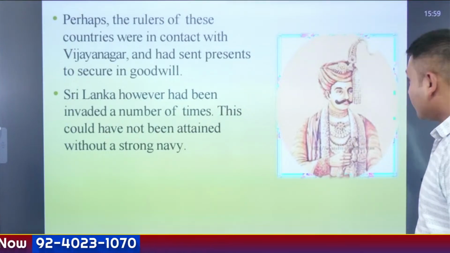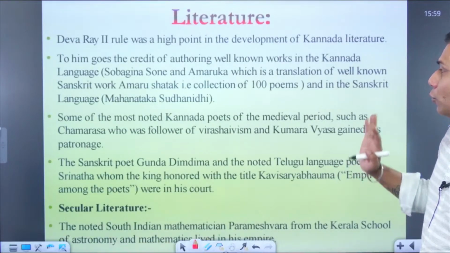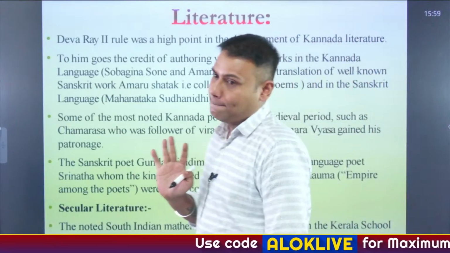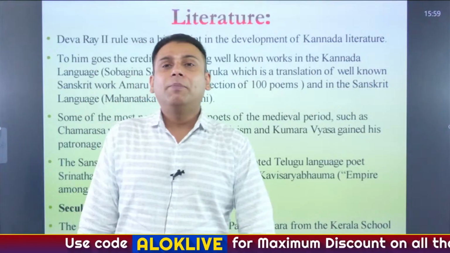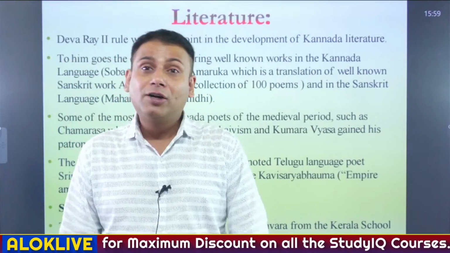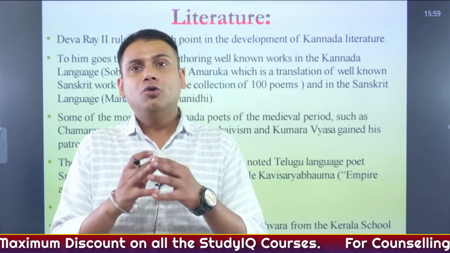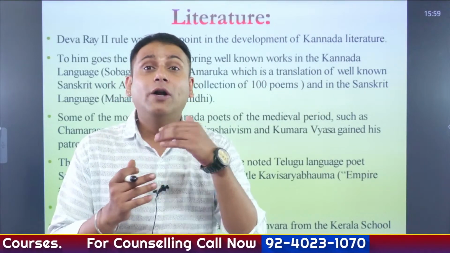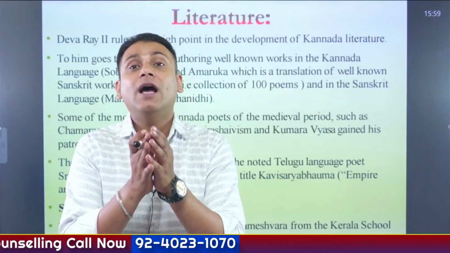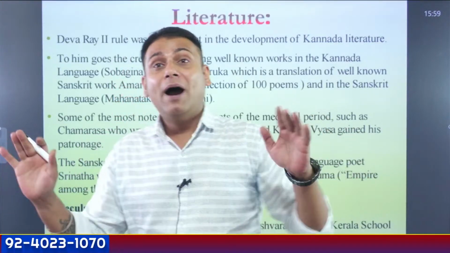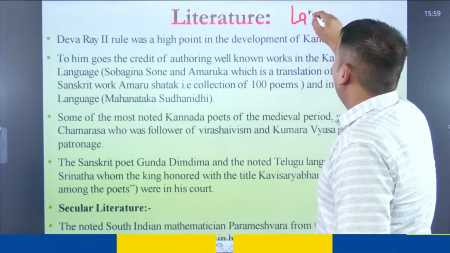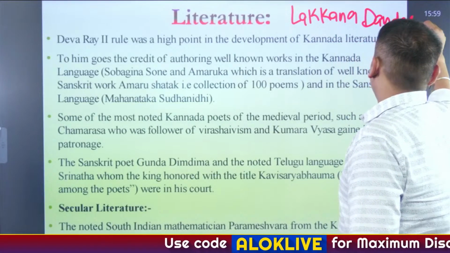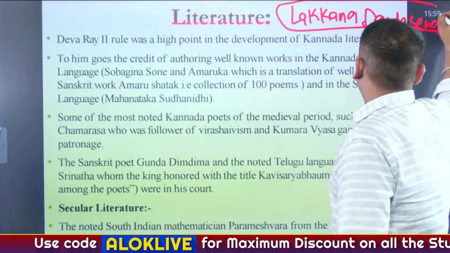Then, if I speak about the literature part about Deva Raya II, you need to understand different facts about him. I'll give you a very simple example. You might have heard about the Virupaksha temple located in Hampi. Although it's a 7th or 8th century temple, it was reconstructed and its area was increased by a person referred to as Lakan Dandesena.